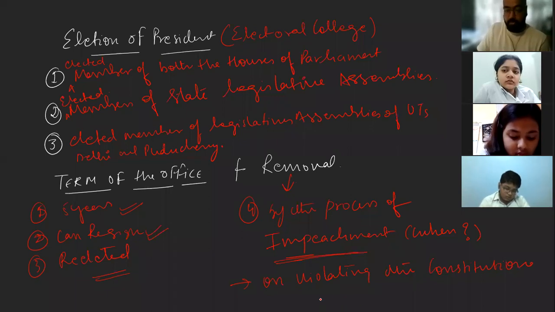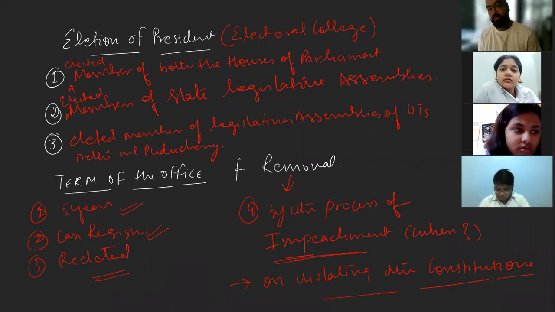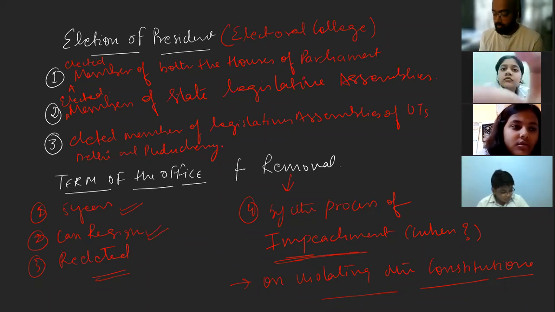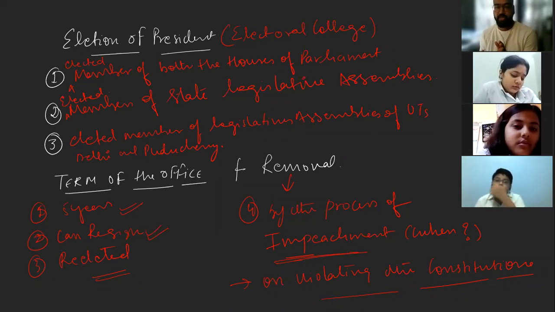Okay, violating the constitution. Is that clear, children? So by the process of impeachment, the president can be removed. In class 10th, we'll read about the impeachment procedure on violating the constitution. Generally, no president has been removed, and for that we need how much majority from that house? 2/3. See, the process goes by two methods.